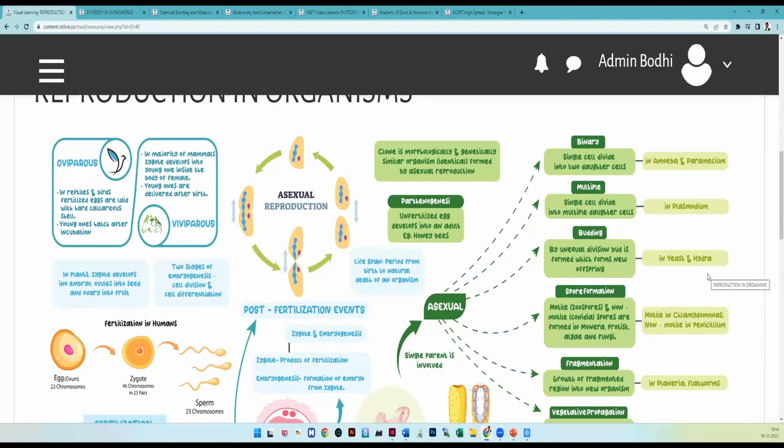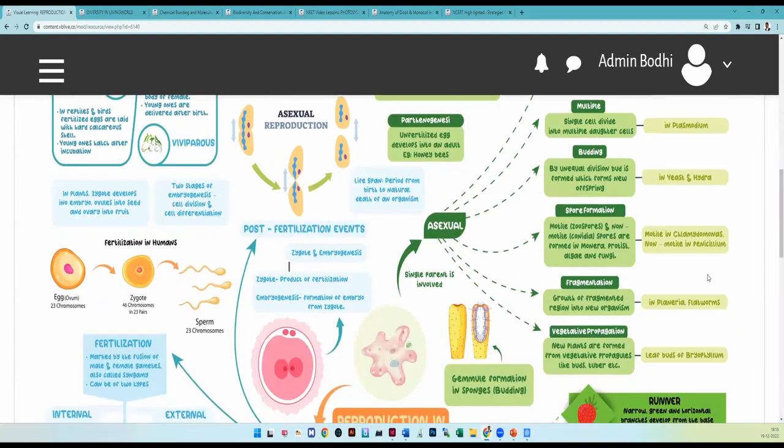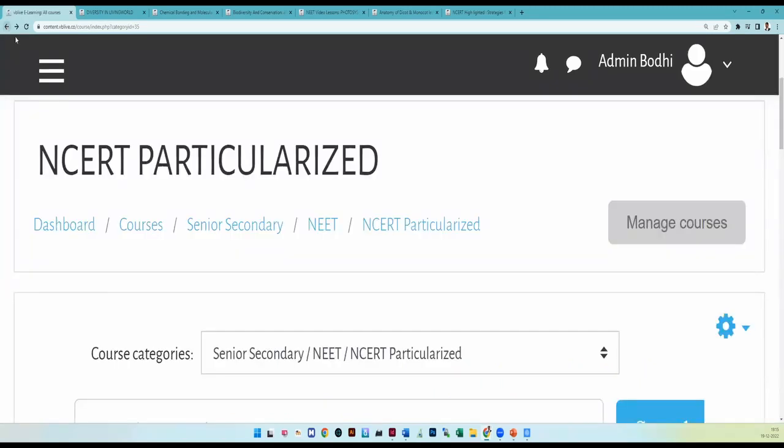You will see binary fission, multiple fission, budding, spore formation, fragmentation, and vegetative propagation, all the points on a single page. We have brought the total lesson in a visual form so that you will not forget any concept, and you can easily revise.